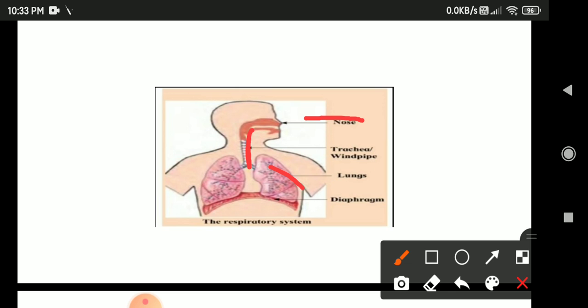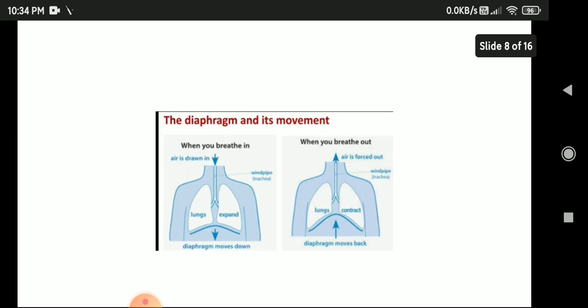So when we breathe in and out, our lungs also go up and down, up and down. Okay, this is what is called respiratory, and below this is called the diaphragm. Now, the diaphragm and its movement.